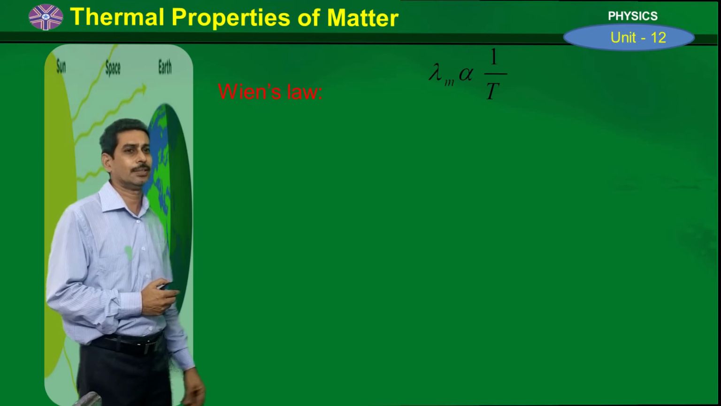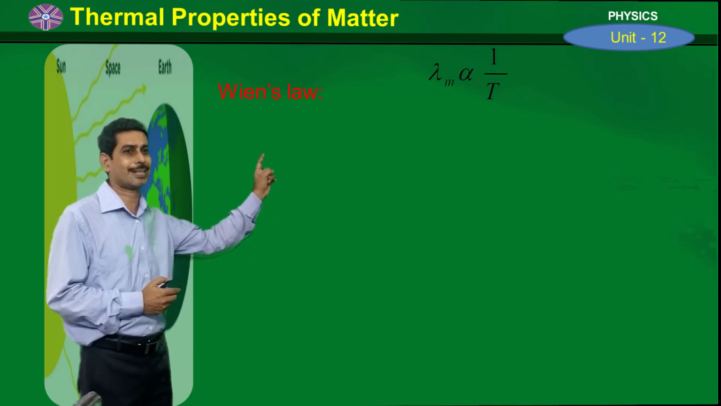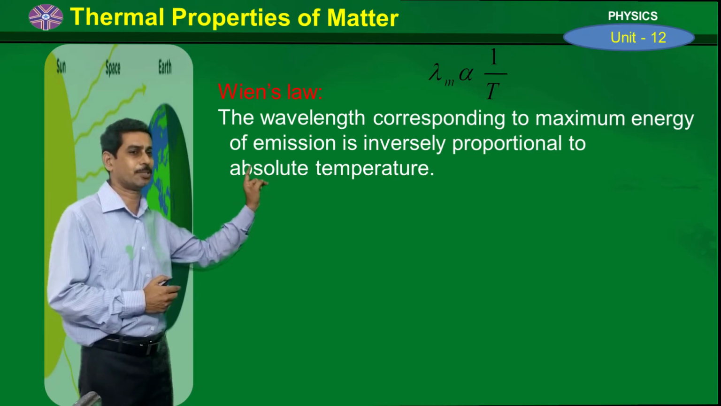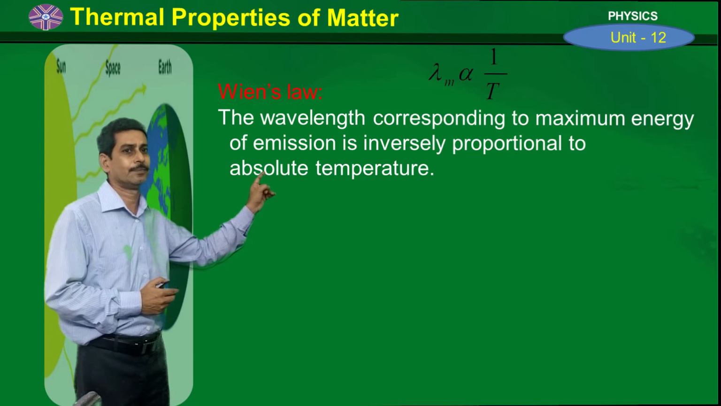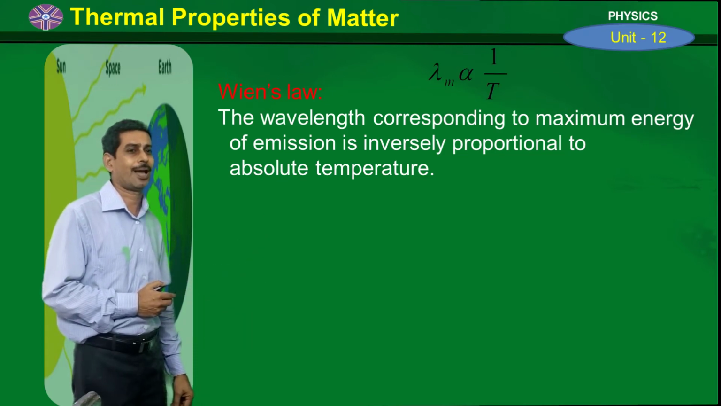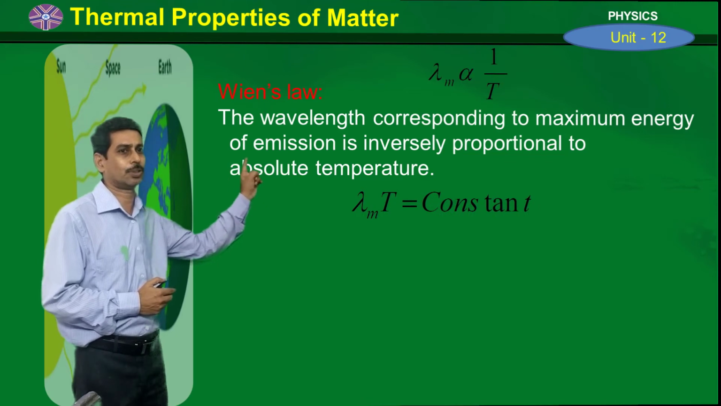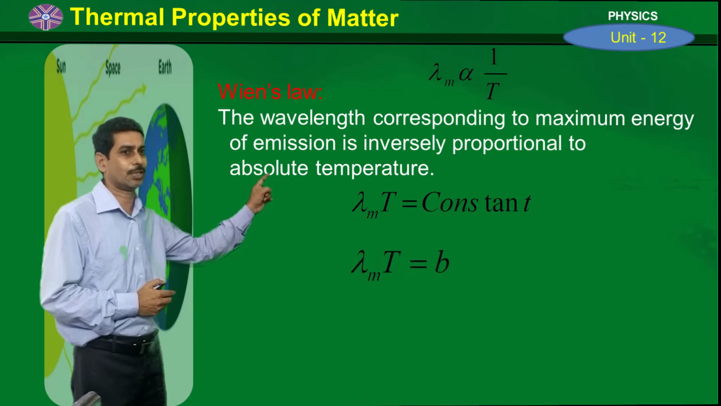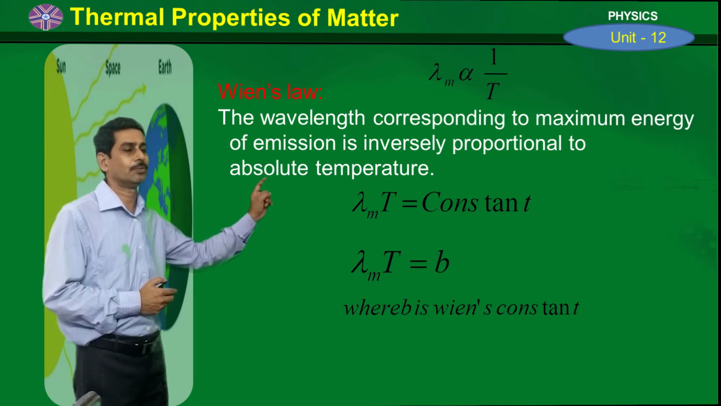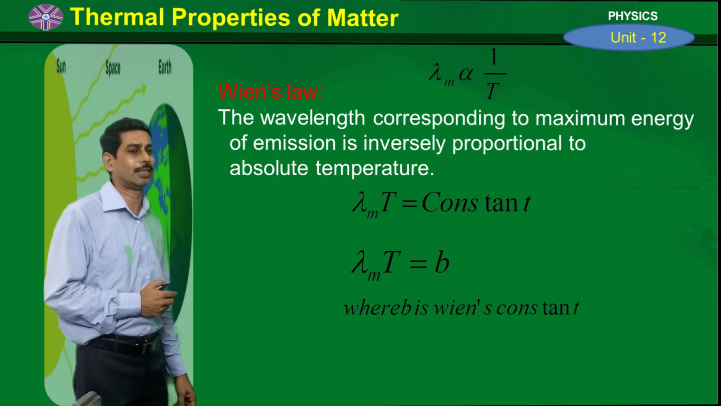We just now saw that the wavelength corresponding to maximum energy, that is lambda m, is proportional to 1 by T. That is, the wavelength corresponding to maximum energy is inversely proportional to absolute temperature. So this is called Wien's law. The wavelength corresponding to maximum energy of emission is inversely proportional to absolute temperature, that is lambda m proportional to 1 by T. And if you bring the T to the other side, you get lambda m into T is equal to a constant. Here the constant is denoted by the small letter b. So lambda m into T is equal to b. Here the constant b is called the Wien's constant.